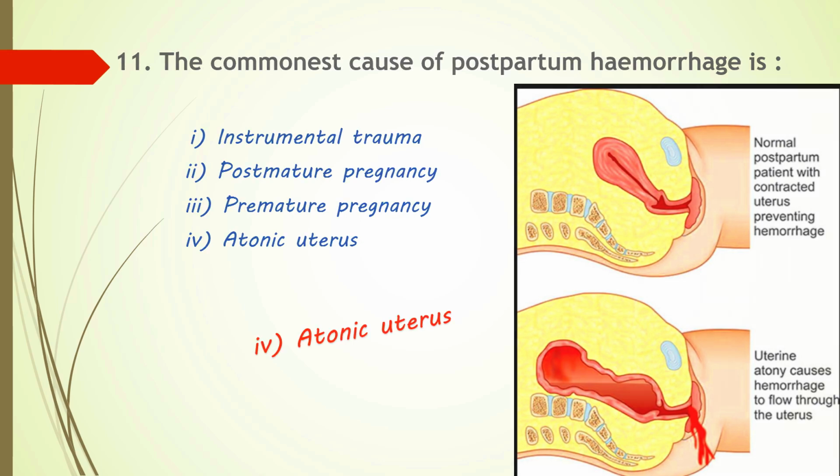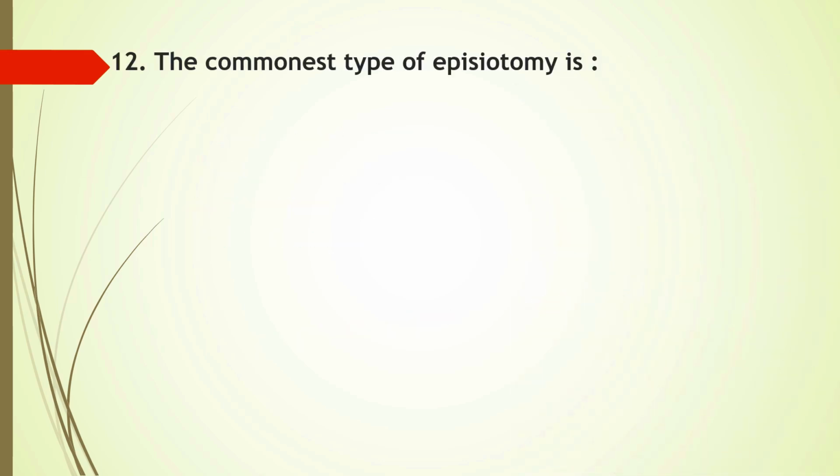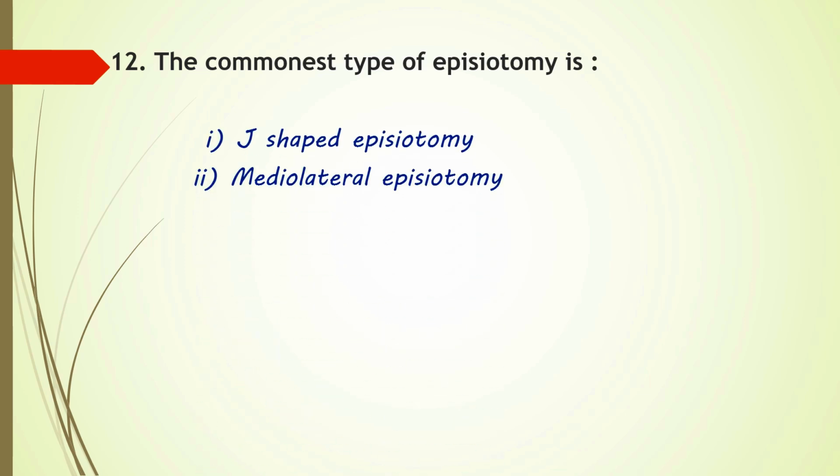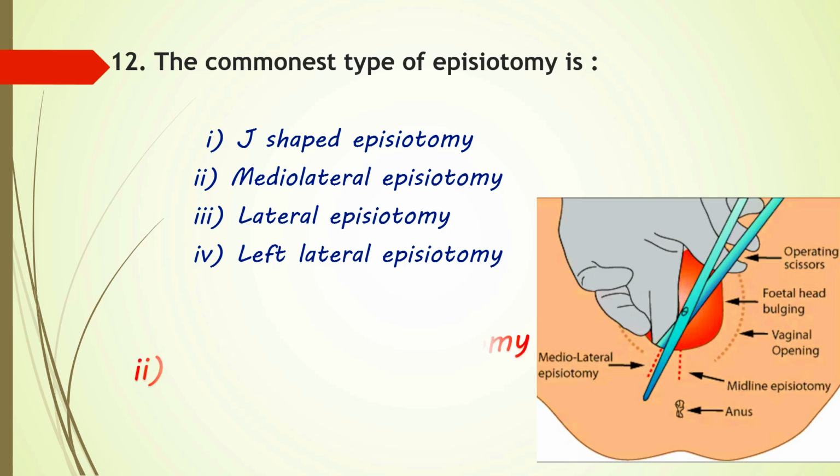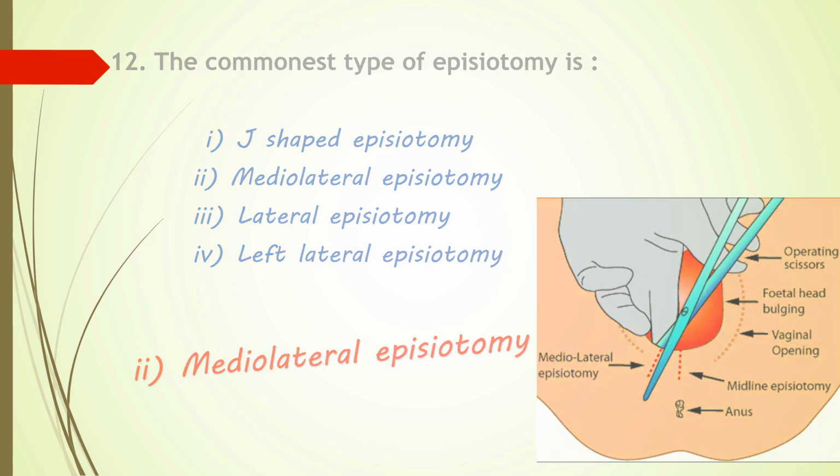So here option 4 is the correct answer. Question number 12. The commonest type of episiotomy is? Options are J-shaped episiotomy, mediolateral episiotomy, lateral episiotomy, or option 4 left lateral episiotomy. The most common type of episiotomy is the mediolateral episiotomy, especially when considering global practices due to its lower risk of severe tearing. So here option 2 is the correct answer.